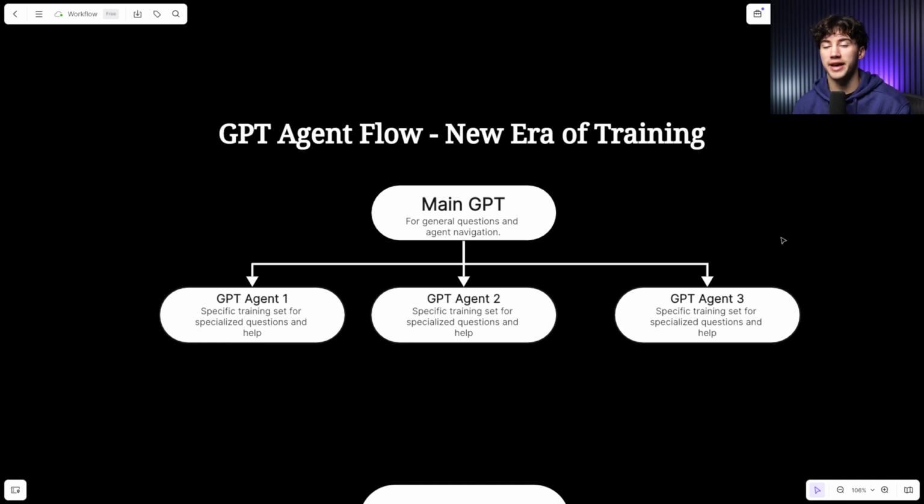Well, this is my GPT agent flow that I've designed, and I believe it's going to lead to a new era of training, especially within ChatGPT. And not only that, but also the structure and the understanding of the way that I'm doing things in order to do them once. That way your training is completely taken care of. Anytime anybody has a question, they can go to your GPTs, or anytime you have a question about something, you can go to your GPTs.